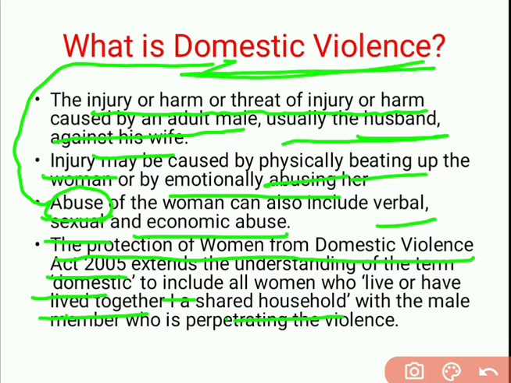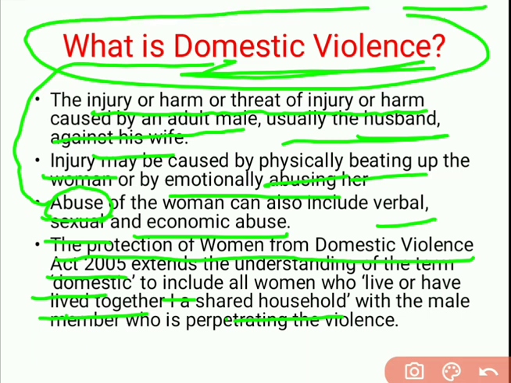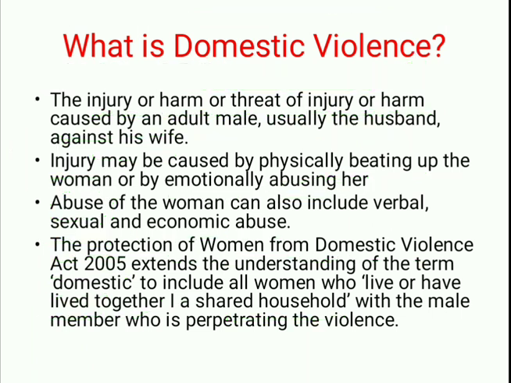That's why this law is very useful, a safeguard for the women who might be harassed or tortured by the male community.